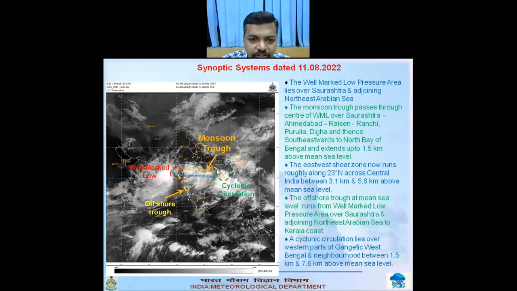A cyclonic circulation is also present over the western parts of Gangetic West Bengal and neighborhood, between 1.5 km and 7.6 kilometers above mean sea level.